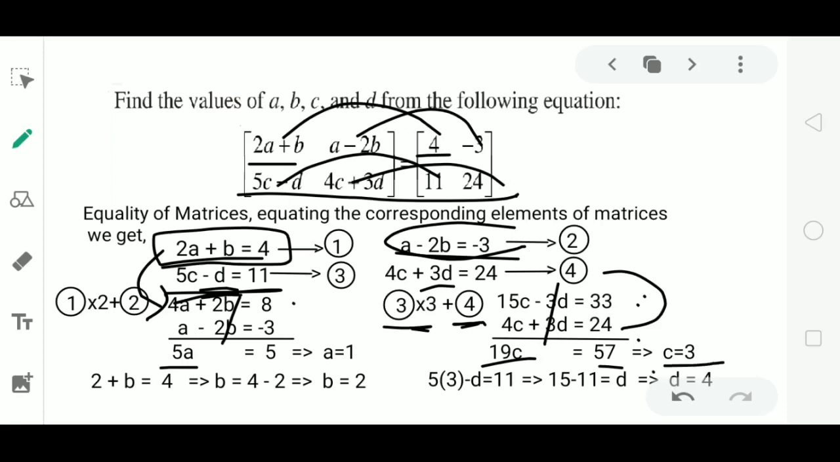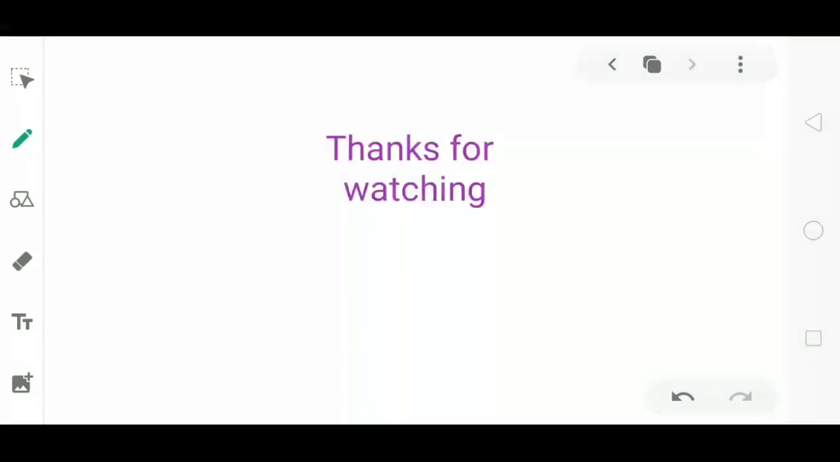Now to find the value of D, substitute the value of C in either equation 3 or equation 4. Here I have substituted this value in equation 3. That is 5 into 3 minus D is equal to 11, which implies 15 minus D is equal to 11, that is D is equal to 4. Therefore, the value of A is 1, B is 2, C is 3, D is 4. These are the values of A, B, C and D. In this way, we can find the values if the two matrices are equal.